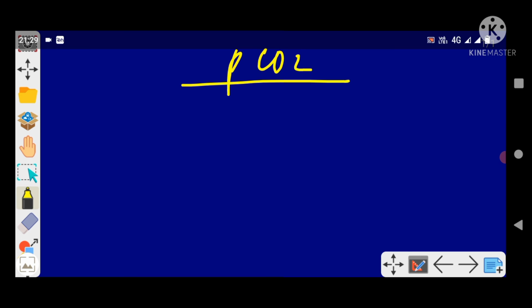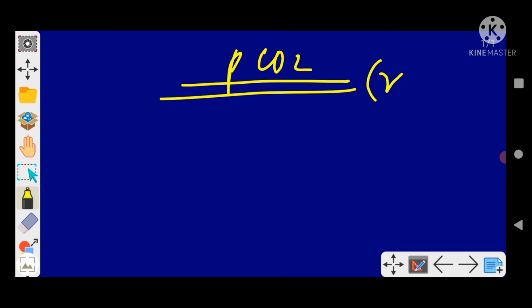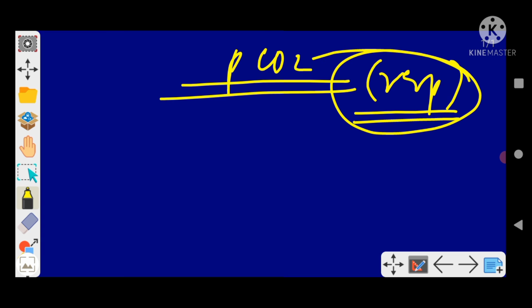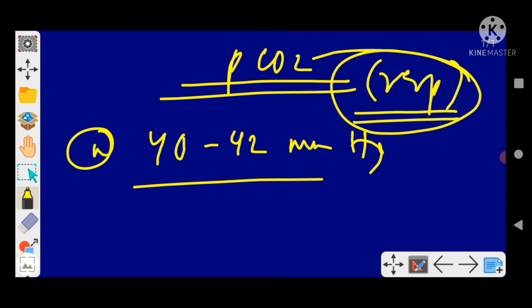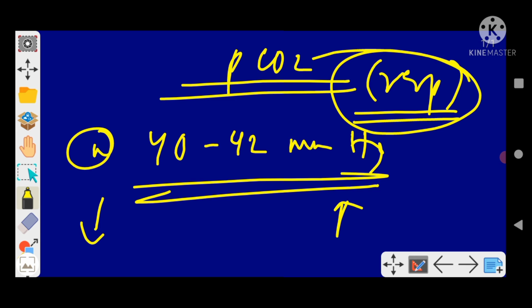Talking about PCO2, the partial pressure of carbon dioxide, this is a respiratory thing, so whatever acidosis or alkalosis we discuss here is respiratory only. The normal value is 40 to 42 millimeter mercury. If they give a value less than 40 or more than 42, how does it change the scenario of the question or the choices we choose?